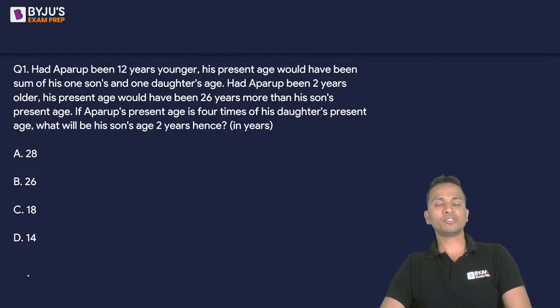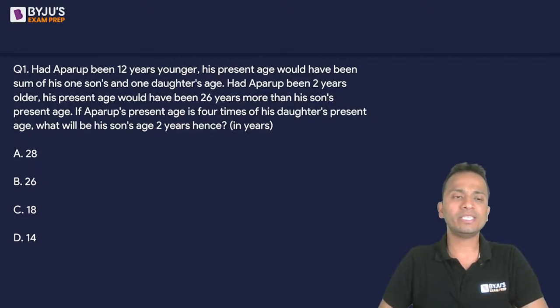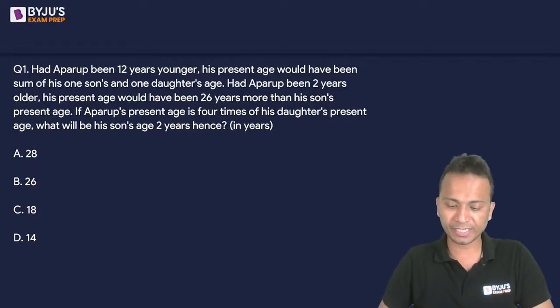Let's see who will be the first person to give me an answer. So you have four options: A, B, C, and D, 28, 26, 18, and 14 respectively.